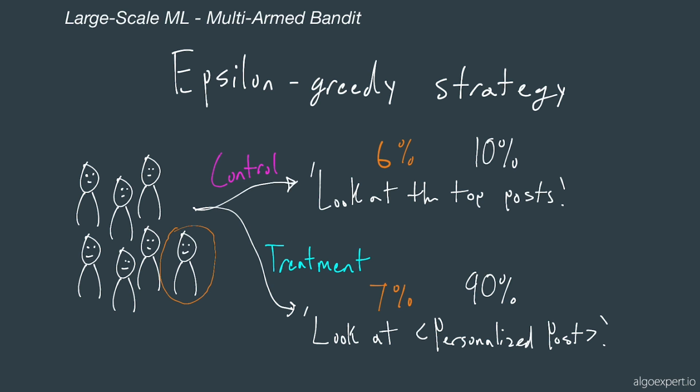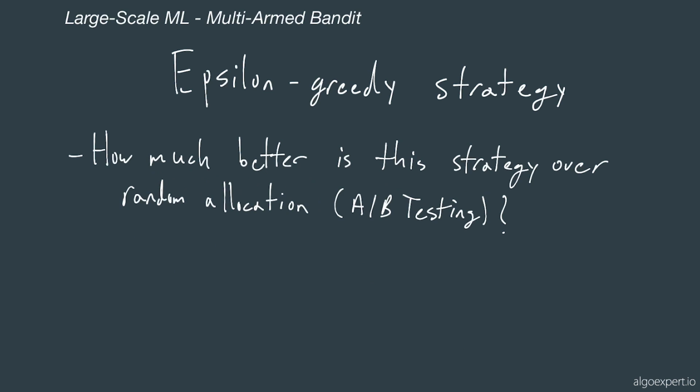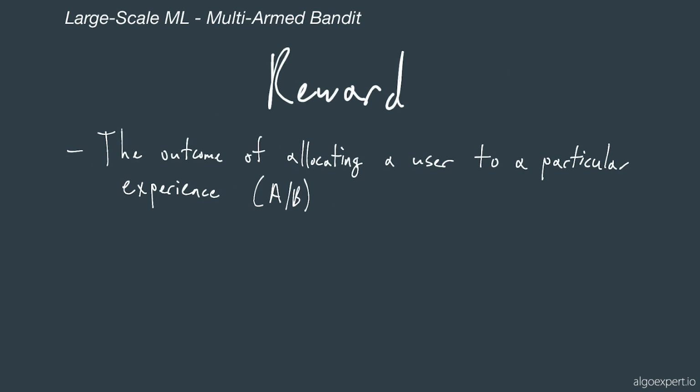So one question we can ask now is how much better is this epsilon greedy strategy over the random allocation, which is just A/B testing? Well, we have to first understand something called reward. Reward is the outcome of allocating a user to a particular experience. The experiences here are either A or B.